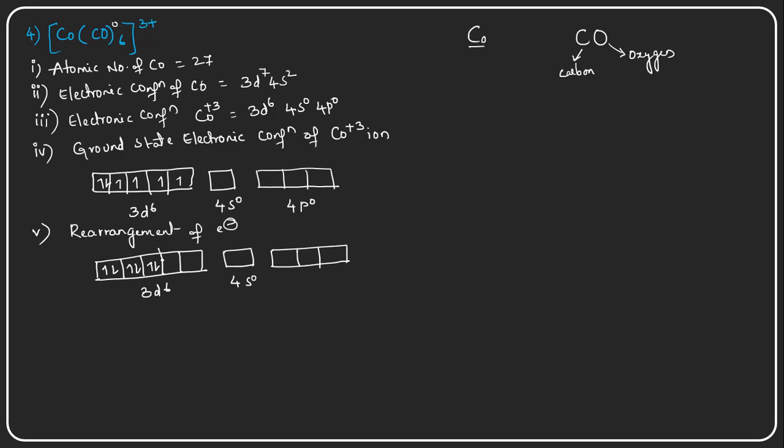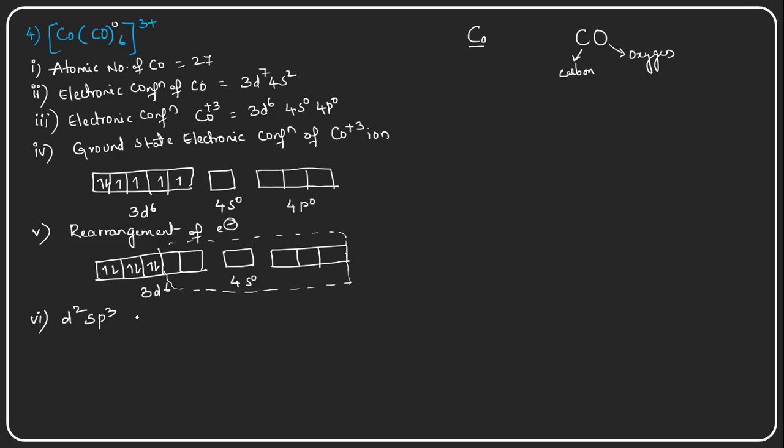These orbitals undergo hybridization now by merging of these orbitals. The hybridization of the orbitals involves 2 d orbitals, 1 s orbital and 3 p orbitals.